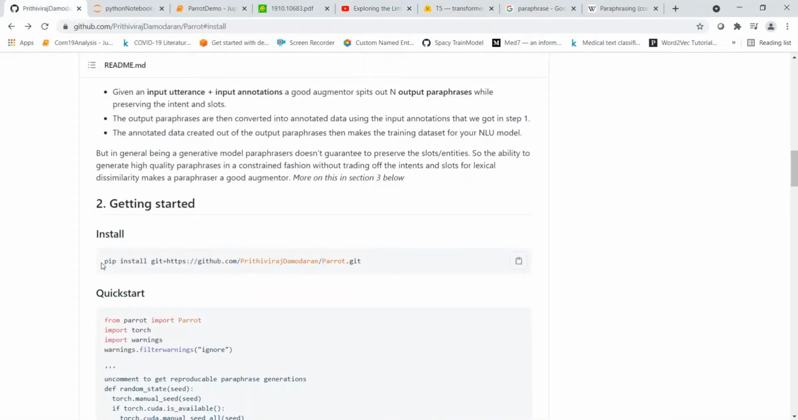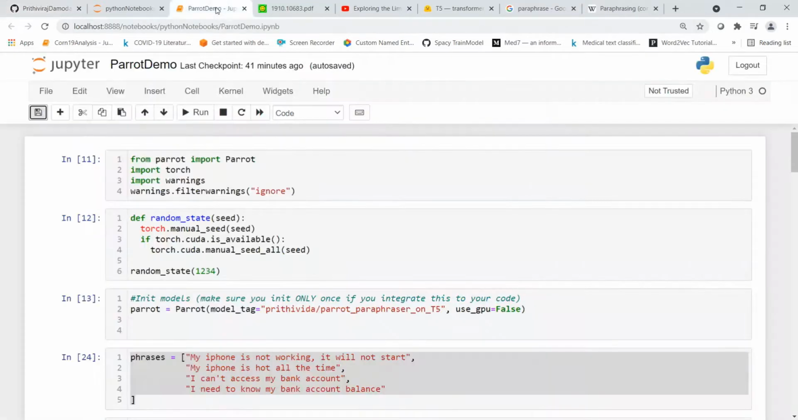You can install Parrot using this command. Once installed, let's go to a demo of the Parrot paraphrasing framework. Here you import Parrot, and you import Torch and some other libraries. You can define a random state for the seed value so that the results are reproducible.